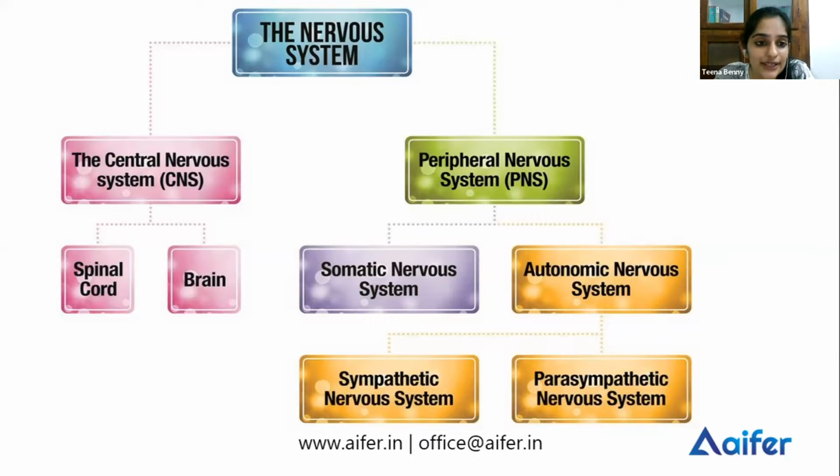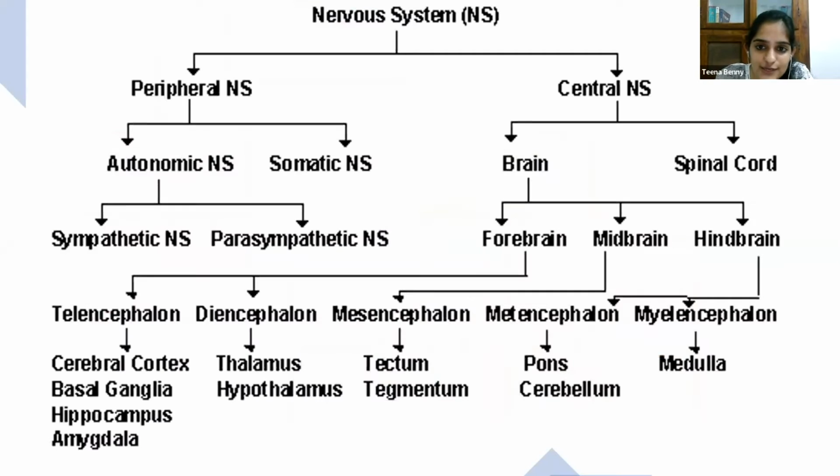The nervous system can be divided into the central nervous system and the PNS, the peripheral nervous system. The central nervous system consists of the spinal cord and brain. The PNS consists of the somatic nervous system and the autonomic nervous system. The somatic nervous system consists of sensory neurons and motor neurons, and the autonomic nervous system consists of the sympathetic and parasympathetic nervous systems. So going into detail on the central nervous system, it consists of the brain and the spinal cord.